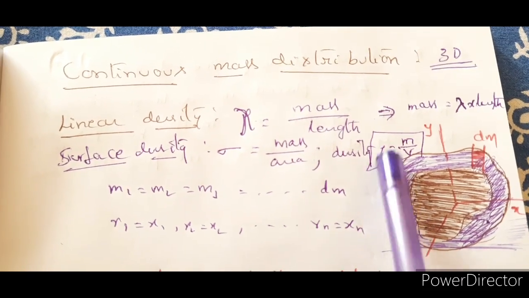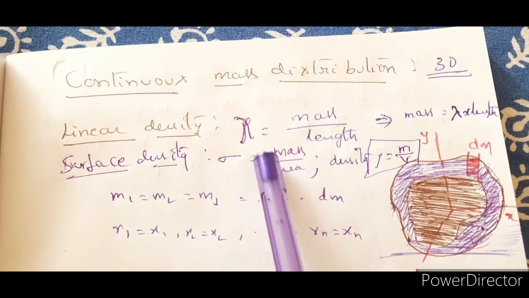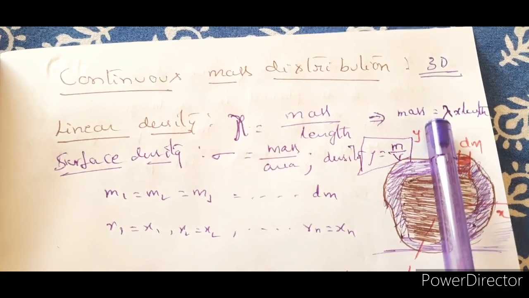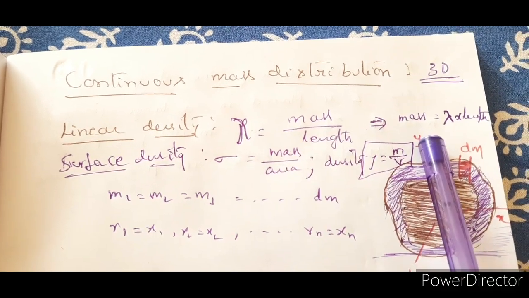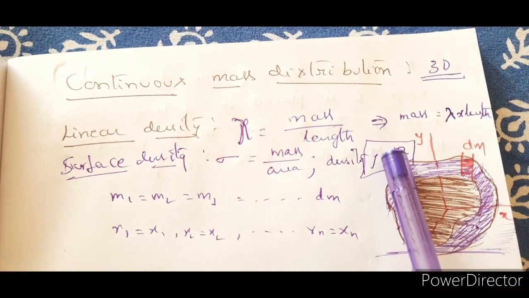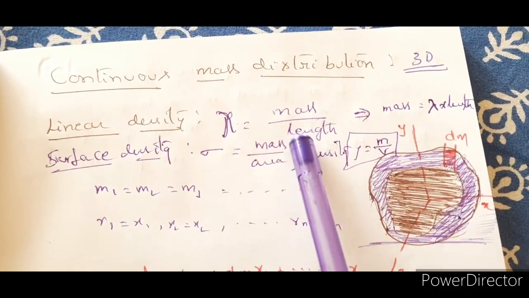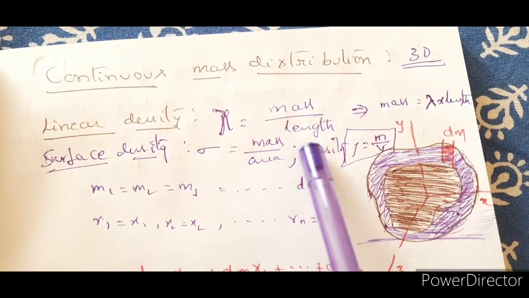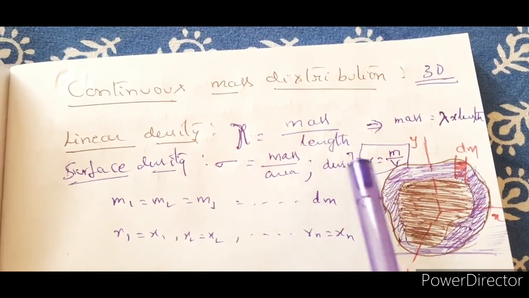If we are talking about a rod, how is the mass distributed along the length of the rod? How is the mass distributed along a circular ring or a semicircular ring? For such objects, we talk about the distribution of mass along the length.